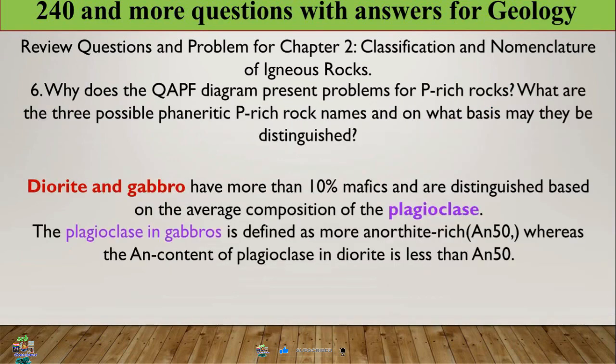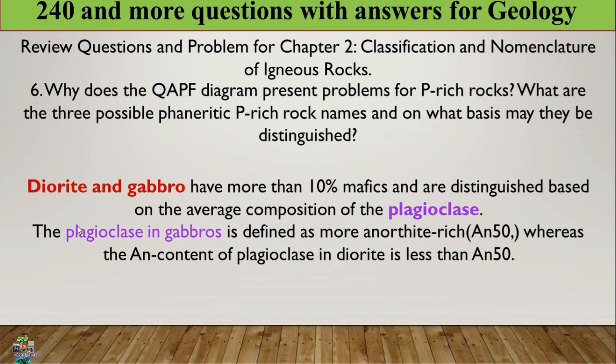Let us continue. Diorite and gabbro have more than 10% mafic minerals and are distinguished based on the average composition of the plagioclase. The plagioclase in gabbro is defined as more anorthite-rich, meaning greater than 50% anorthite, calcium-rich, whereas the anorthite content of the plagioclase in diorite is less than 50%.